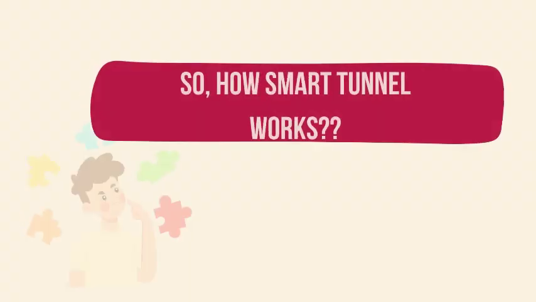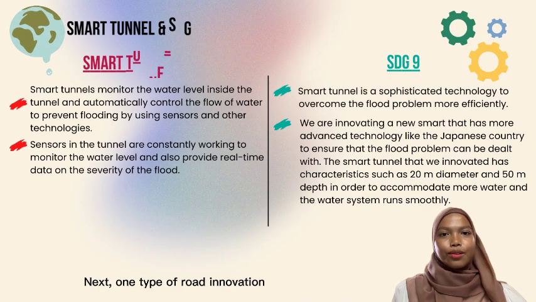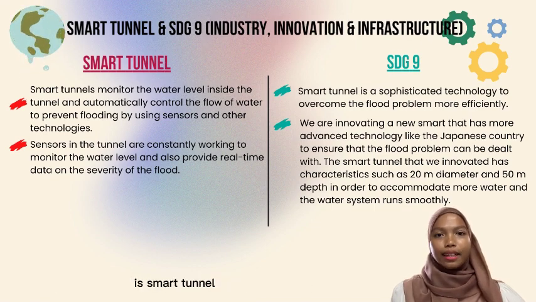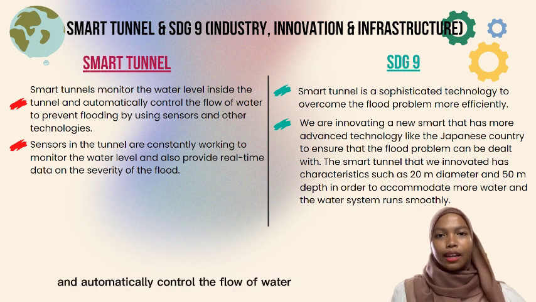Next, one type of road innovation that can be used to reduce the effects of flooding is smart tunnels. A smart tunnel will monitor the water level inside the tunnel and automatically control the flow of water to prevent flooding by using sensors and other technologies.